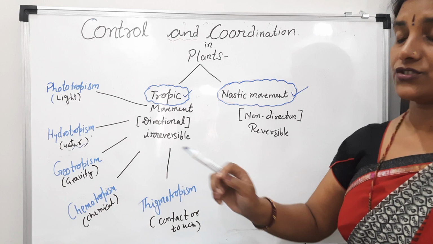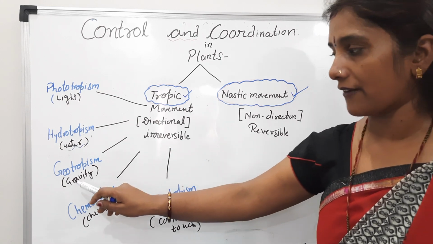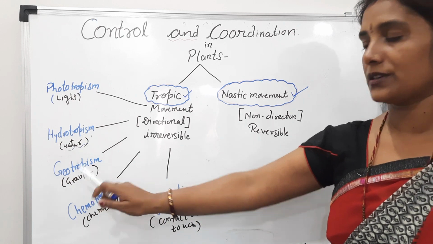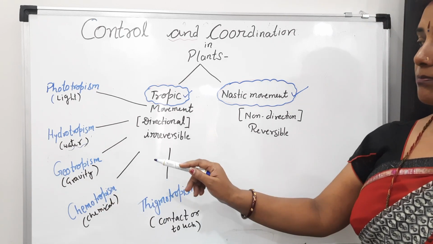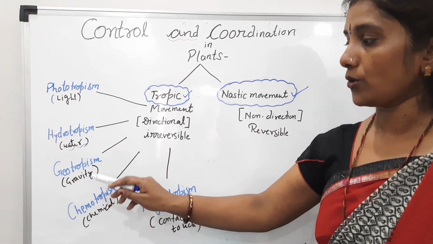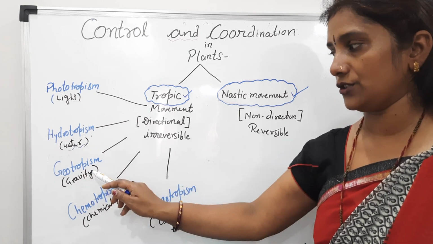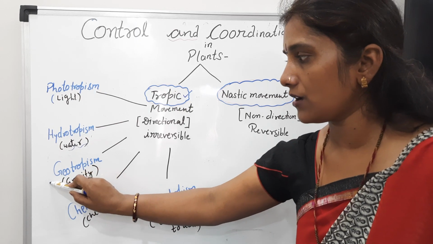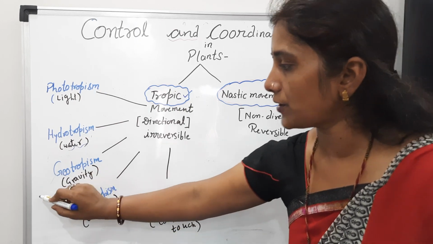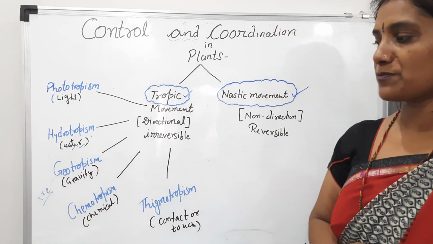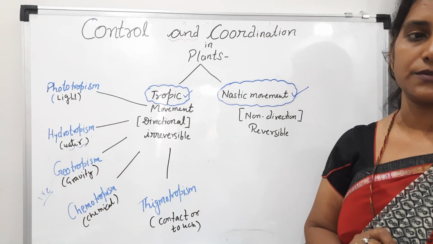If we talk about geotropism, students, here gravity is the stimulus. If the part of a plant grows towards the stimulus, it will be positive geotropism. कौन सा हो जाएगा? It's a positive geotropism. तो positive कौन सा दिखा रहा है? Which part will show the positive geotropism, students?